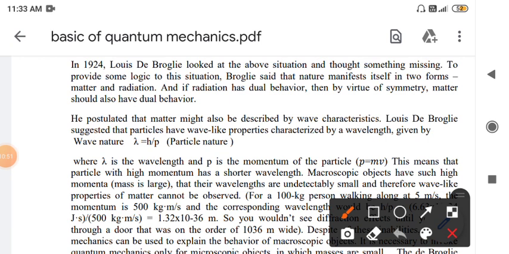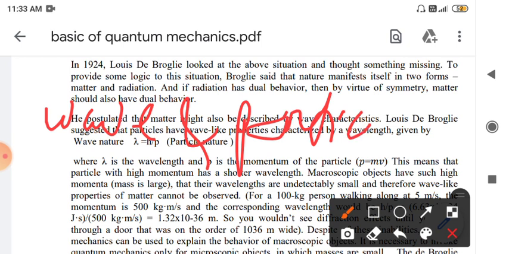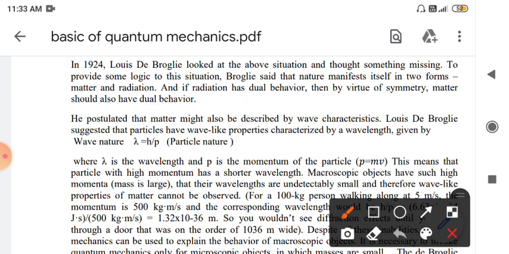In order to provide some logic to this situation, meaning when the wave nature and the particle nature can be incorporated together, he gave one famous equation so that both natures of radiation, wave and particle, can be incorporated into a single equation. So that equation is this.